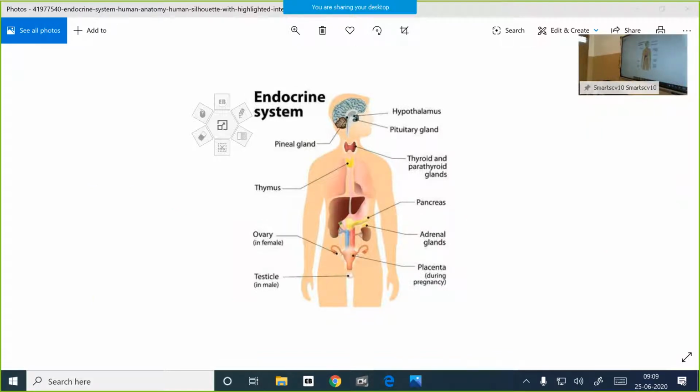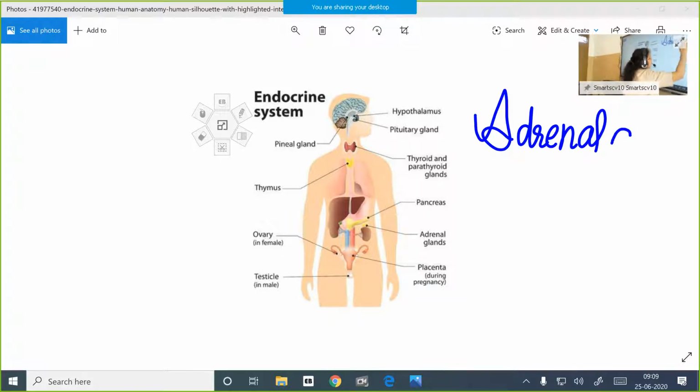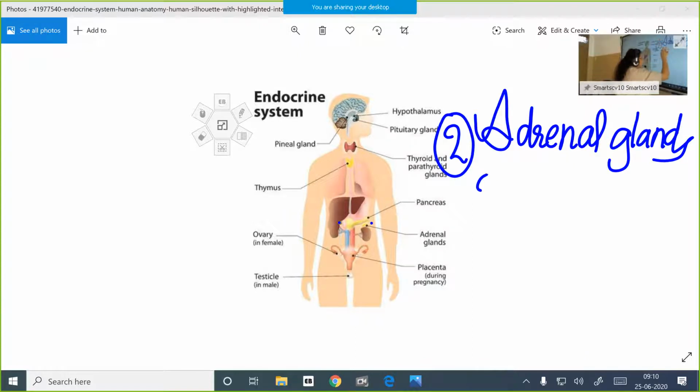Now we'll move on to the next endocrine glands, that is the adrenal glands. Very, very interesting, children. I hope you remember, adrenal glands are known as glands of emergency, and we will see the location. The adrenal glands are located at the top of each kidney. We have two kidneys, and at the top of each kidney, one adrenal gland is located. So two adrenal glands are there.